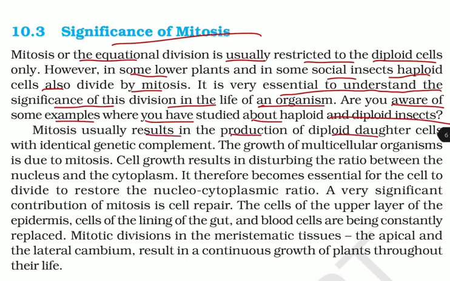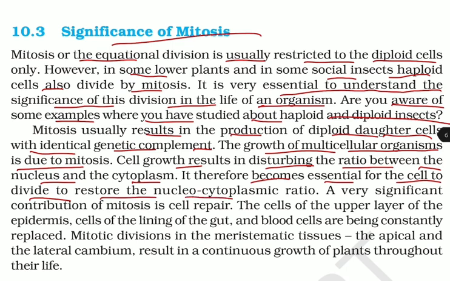Mitosis usually results in the production of diploid daughter cells with identical genetic complement. The growth of multicellular organisms is due to mitosis. Cell growth results in disturbing the ratio between the nucleus and the cytoplasm. It therefore becomes essential for a cell to divide to restore the nucleocytoplasmic ratio.